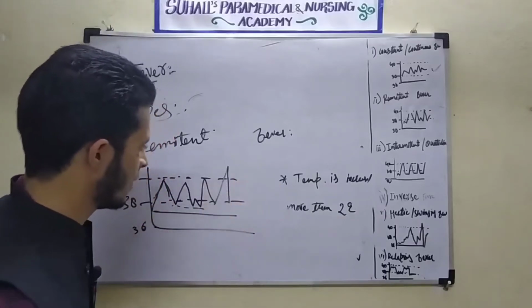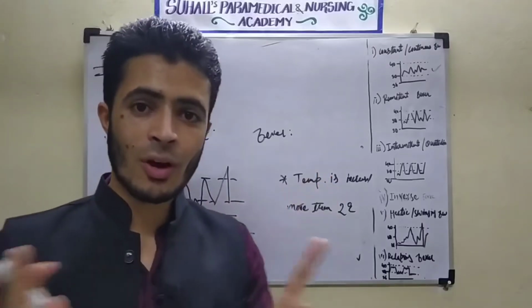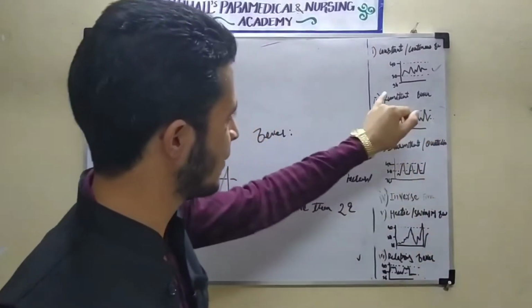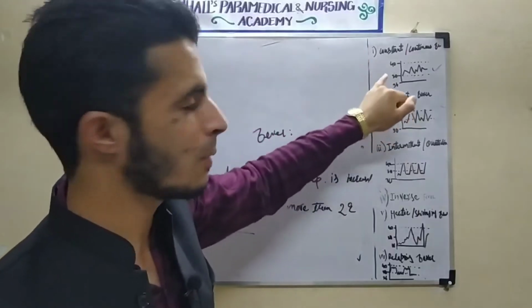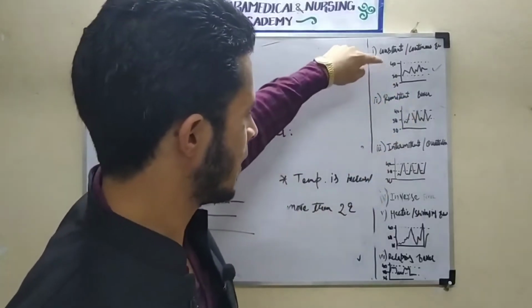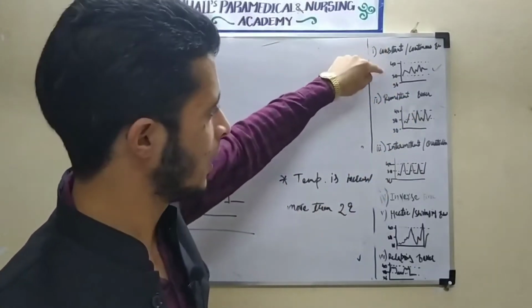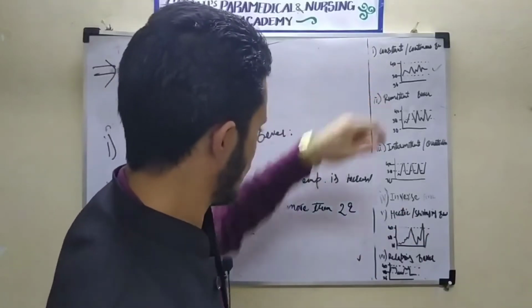So the difference was 2 degrees, but now the difference is more than 2 degrees Celsius. Sometimes it can go like this. Okay, but the temperature will not come to the normal position. Same phenomena like here, the temperature will not come to the normal position, but it will be increased by not more than 2 degrees, or the temperature will be increased more than 2 degrees.